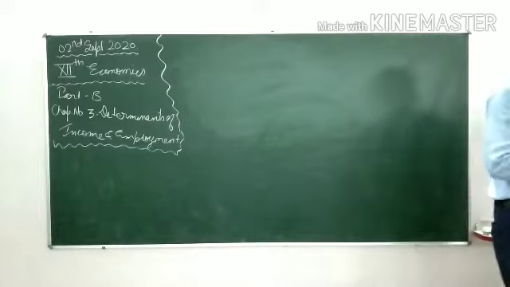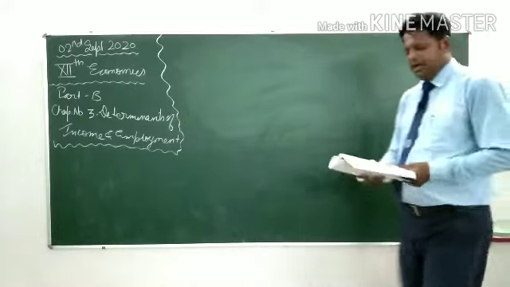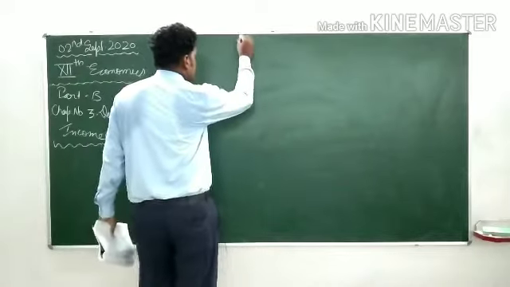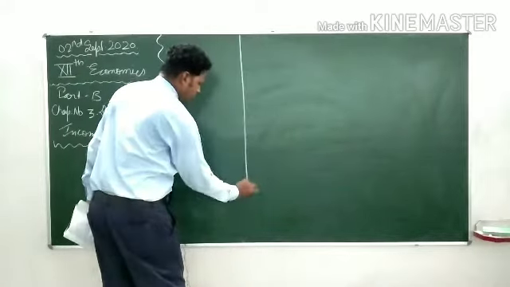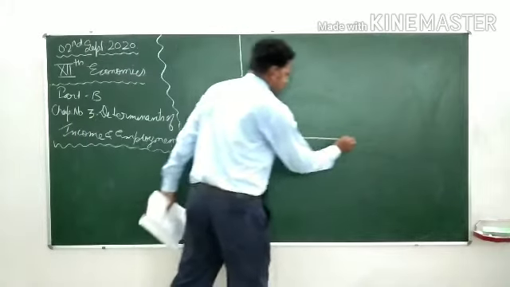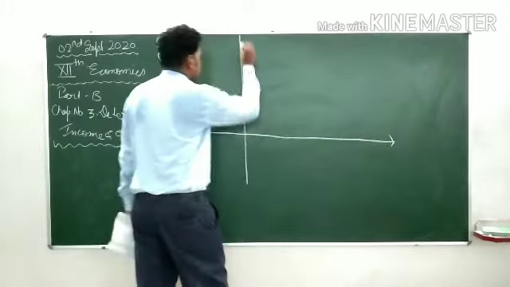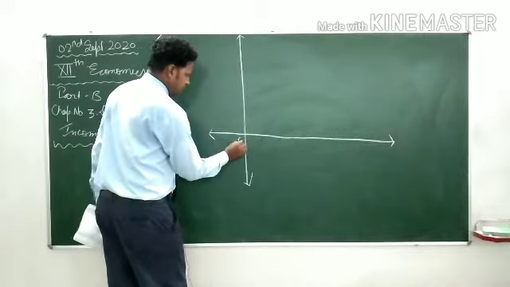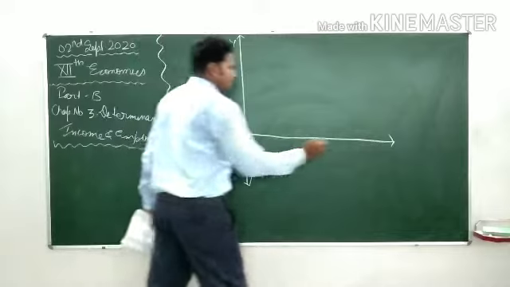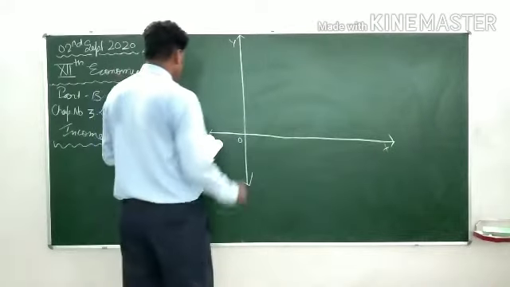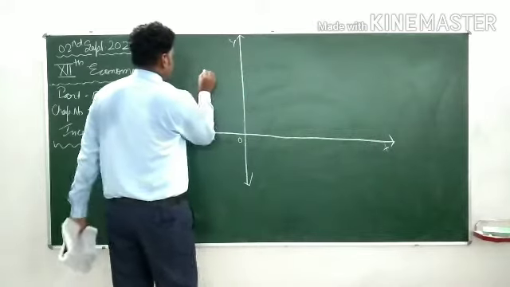So let's draw the same diagram which was drawn in the last lecture. Over here your OY axis, and it is OX axis, OY and OX. Dear students, on OY axis savings,